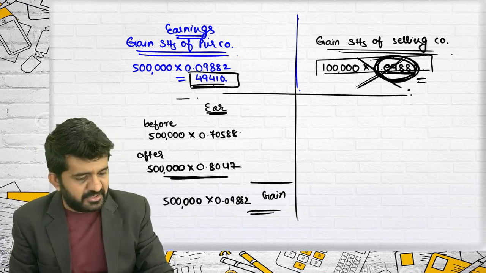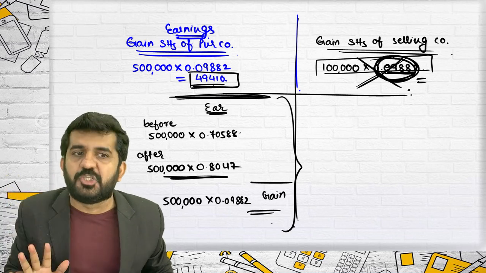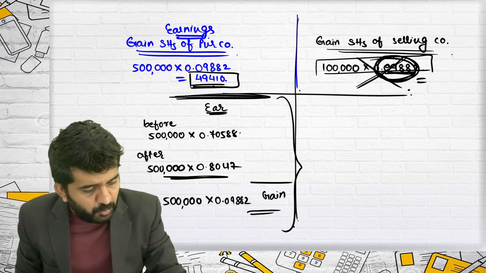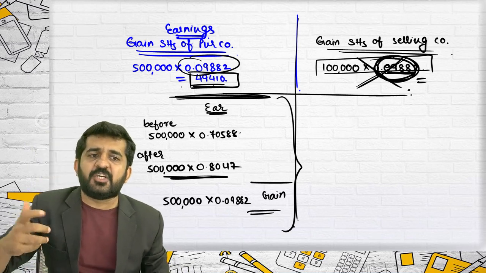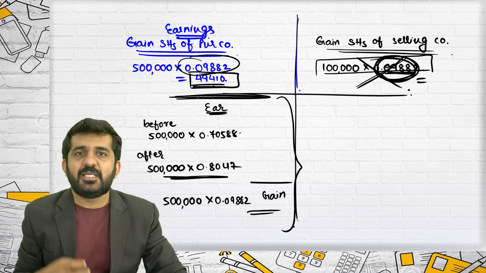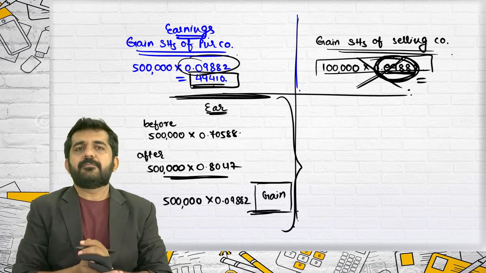This is the way in which I have done all the questions. But you need to understand even this point. If you find out per share and for purchasing company, if you directly multiply this, you will be getting the benefit of the purchasing company's shareholders.